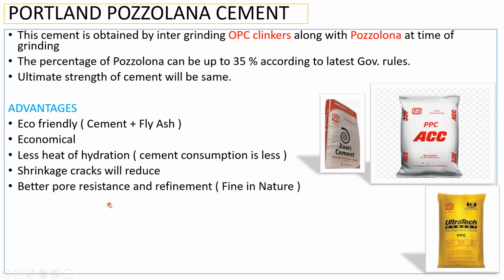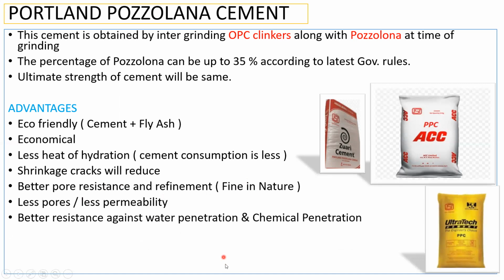Next is better pore resistance and refinement, because this fly ash and GGBS are very fine in nature, right? Since they are very fine, whatever voids you have in the concrete will be filled by the fly ash and GGBS. So there is a better refinement, and as a result there are no pores, and there is better pore resistance. I mean, there are no voids and all. Those voids will be filled by these fine materials. Fewer pores, so less permeability is going to happen. The water will not penetrate.